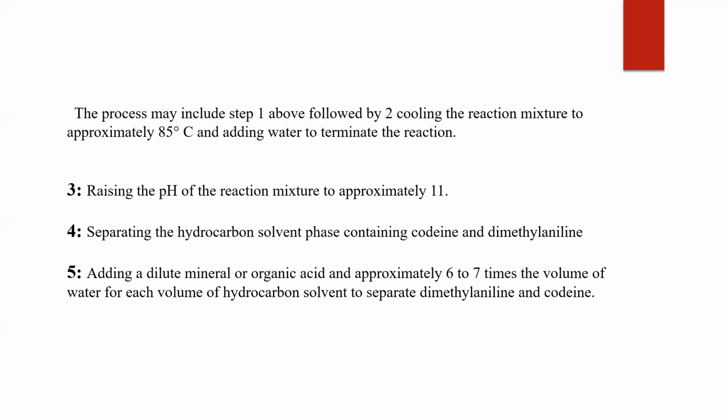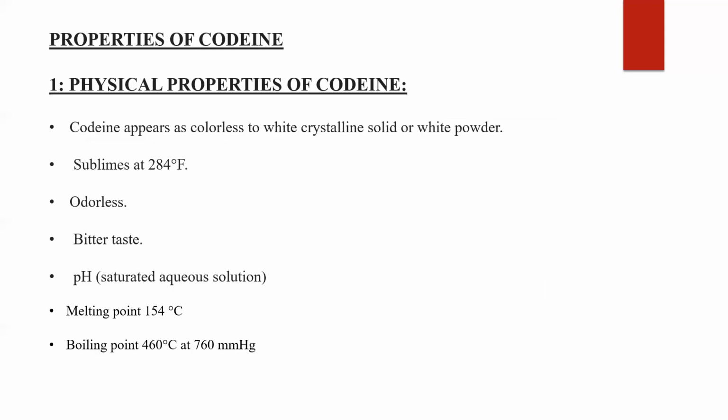The fifth and final step for the process of derivation of codeine from morphine is adding a dilute mineral or organic acid and approximately 6 to 7 times the volume of water for each volume of hydrocarbon solvent to separate dimethylaniline and codeine. Now we will look at the properties of codeine.